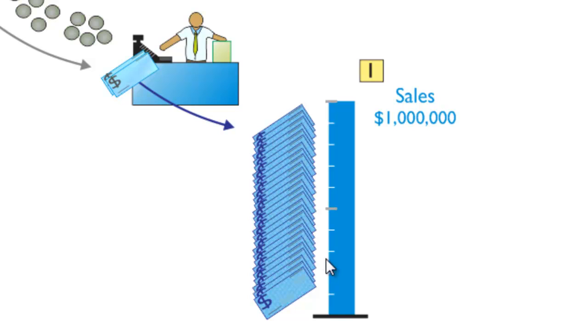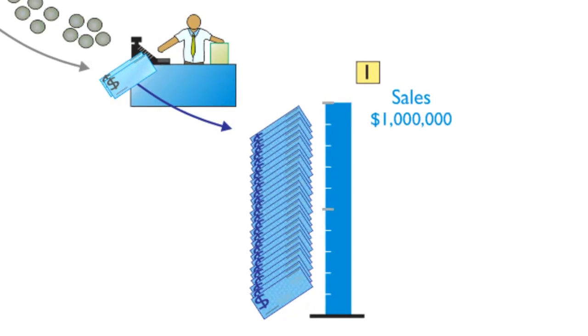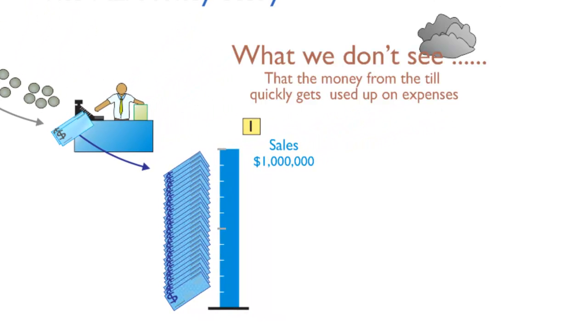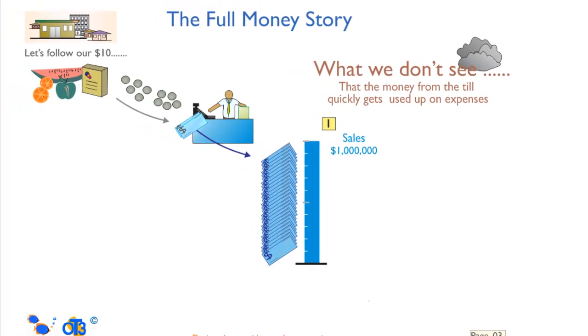So this is the $1 million, 100,000, 200, 300, 400, 500,000, half a million, 600, 700, 800,000, 900,000, 1 million. One thing I should say is that we don't see what happens to that money after it's gone in the till. So let's just follow that through.